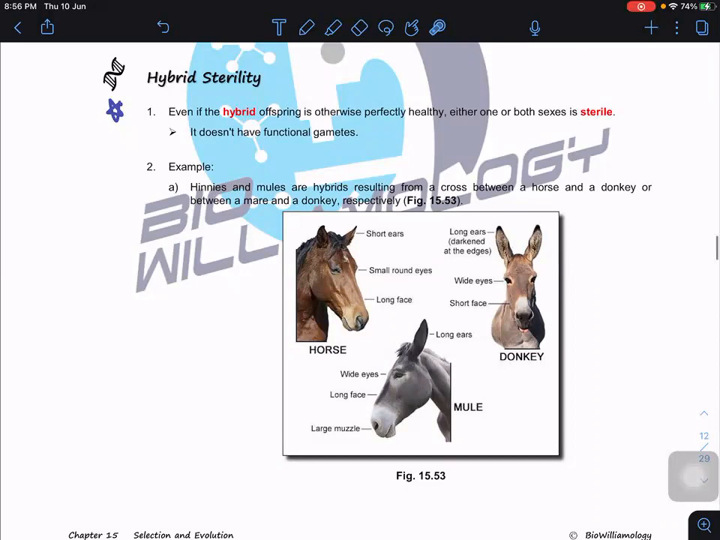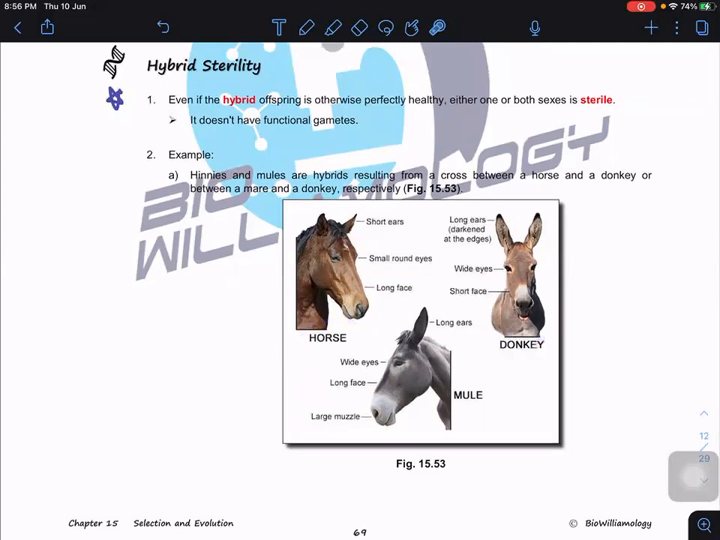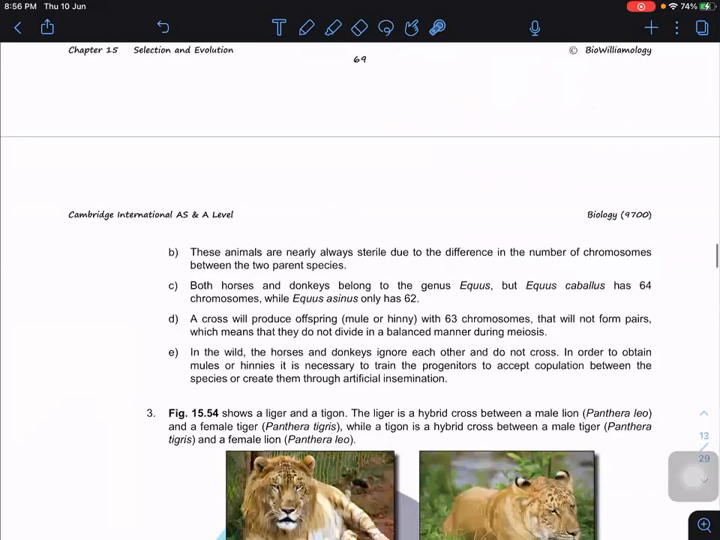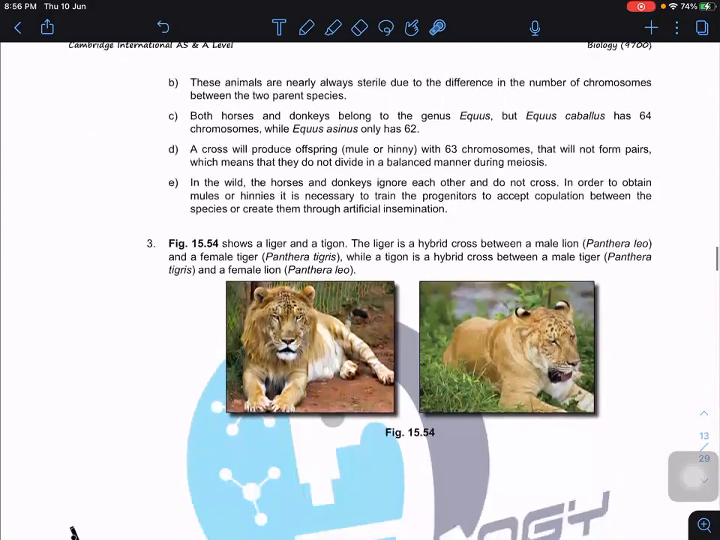You can see again the horse and the donkey can mate and produce a mule, but the mule only lasts for one generation because they are reproductively isolated. The horse has 64 chromosomes, the donkey has 62, so the offspring has 63, and the chromosomes cannot be separated properly.